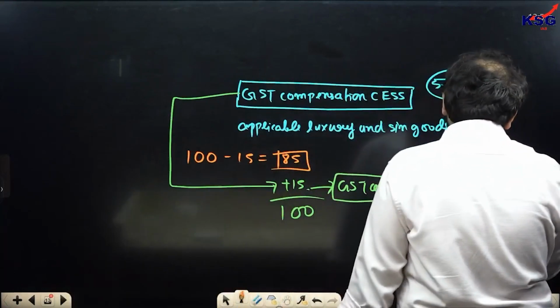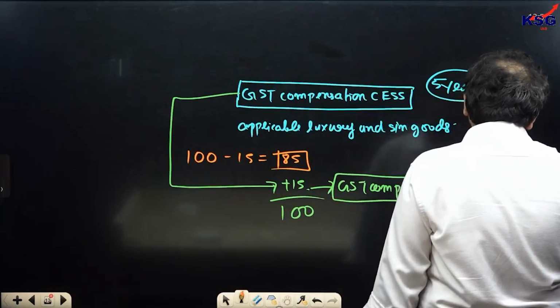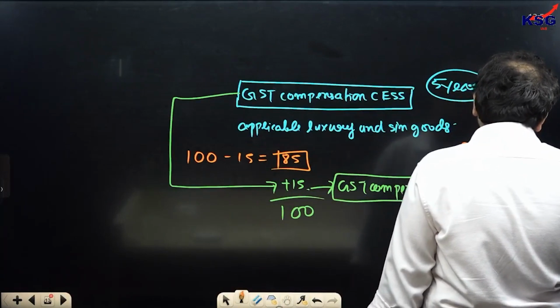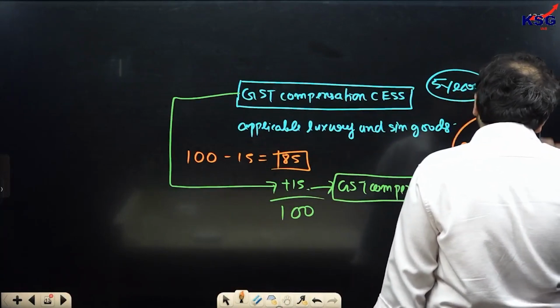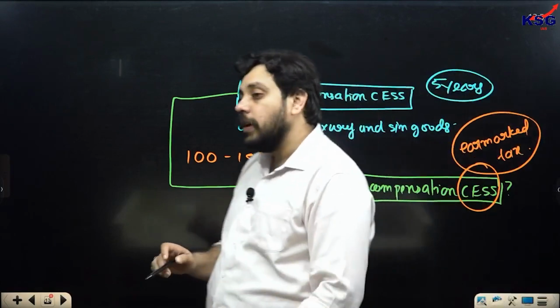A cess is what is understood as an earmarked tax. Earmarked tax होता है, मतलब cess does not form a part of the consolidated fund of India.